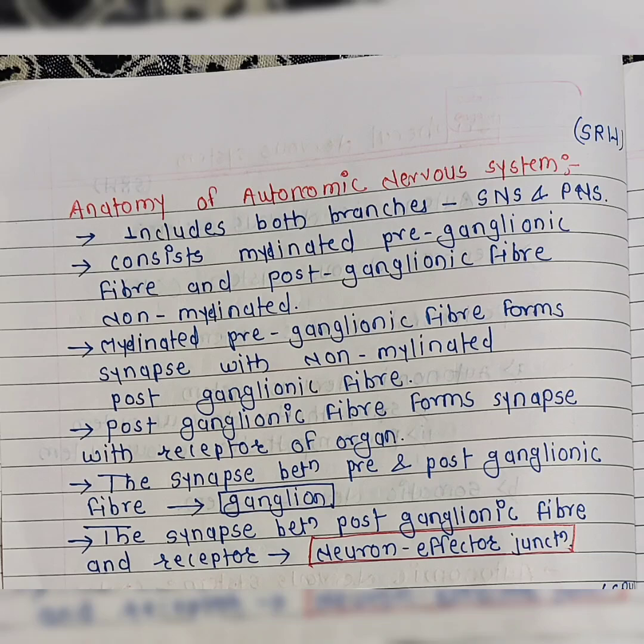The postganglionic fiber forms a synapse with the receptor of the organ. The synapse between the pre and postganglionic fiber is known as the ganglion, and the synapse between the postganglionic fiber and the receptor is known as the neuroeffector junction.